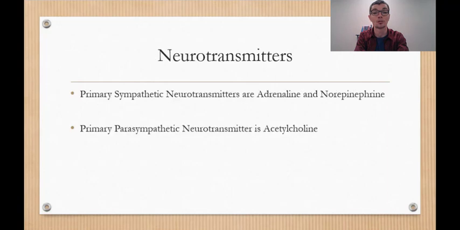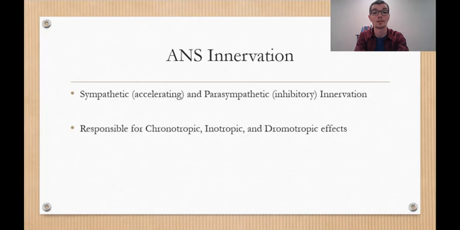The primary neurotransmitters for the sympathetic nervous system are adrenaline and norepinephrine, and the primary neurotransmitter for the parasympathetic nervous system is acetylcholine. The heart has sympathetic innervation at the atria and the ventricles, and the parasympathetic innervation at only the atria.